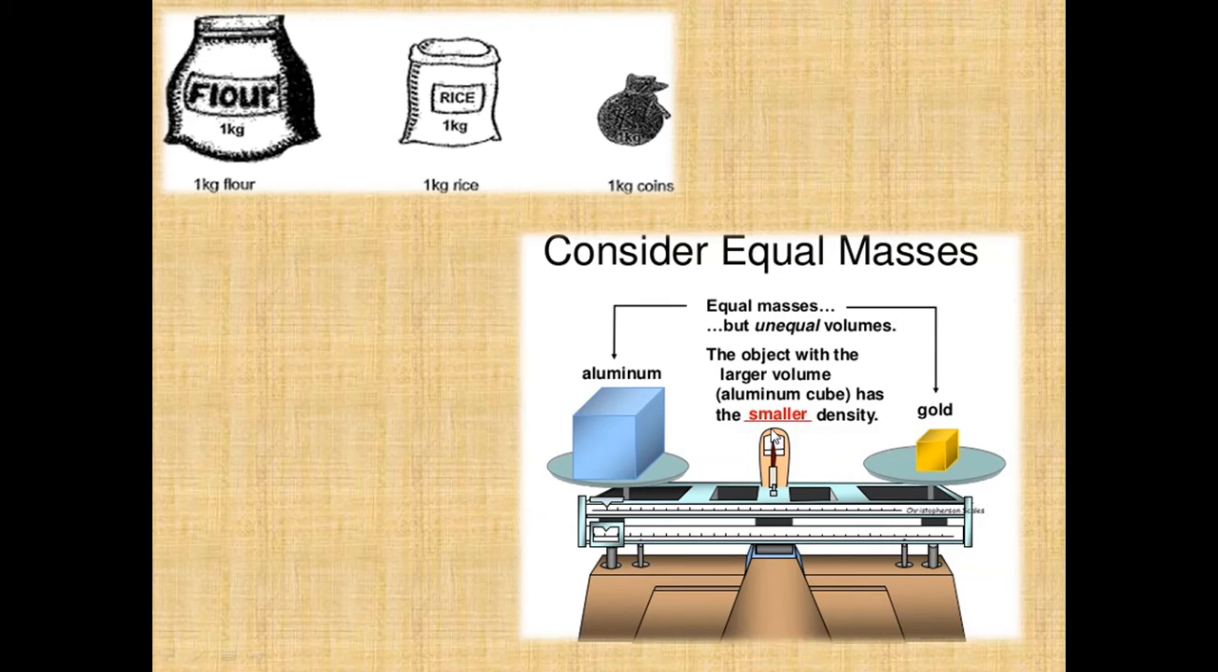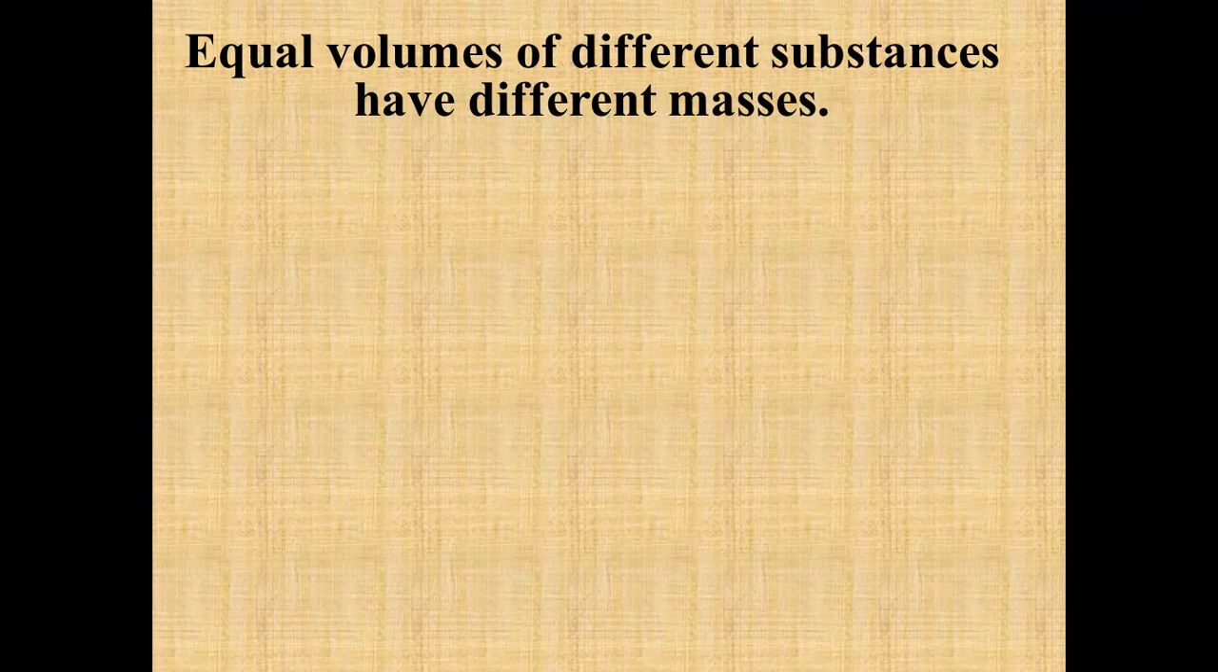So whenever you have two objects having the same mass, and you want to compare their densities, the object with the smaller volume will have the larger density, or you can say the object with the larger volume has the smaller density. Next property is equal volumes of different substances have different masses.